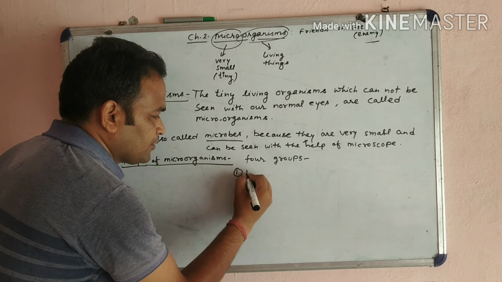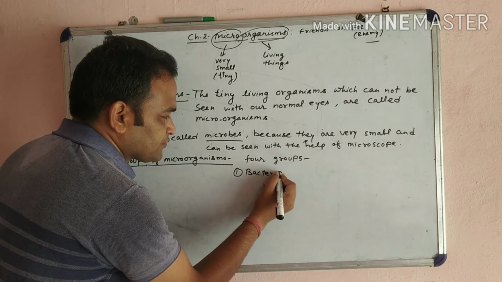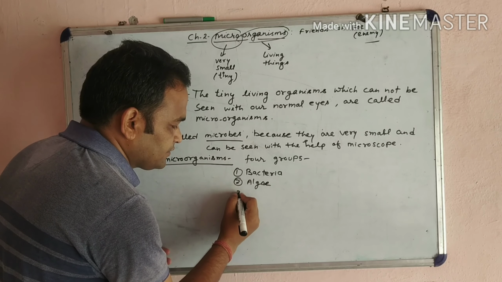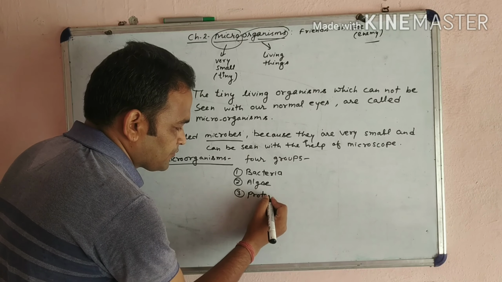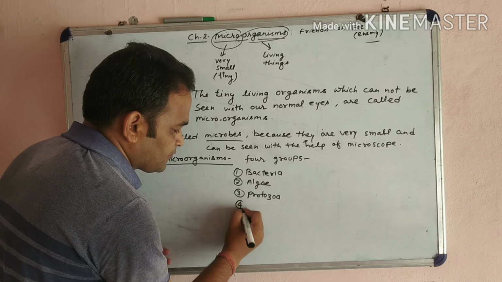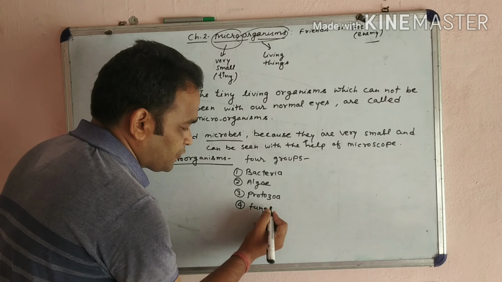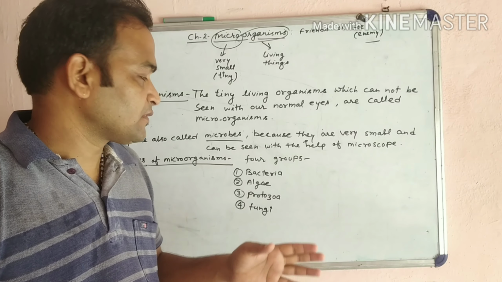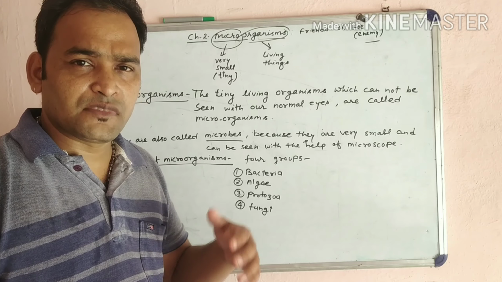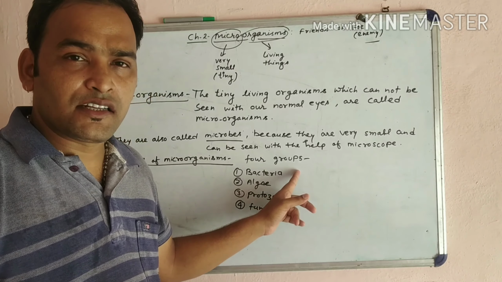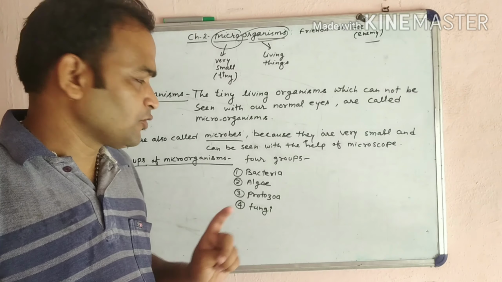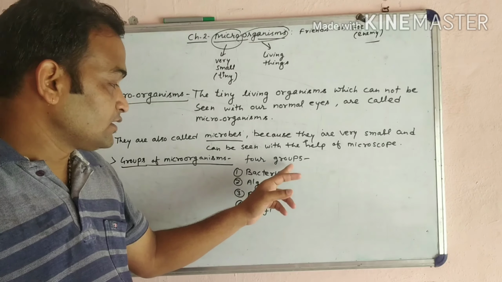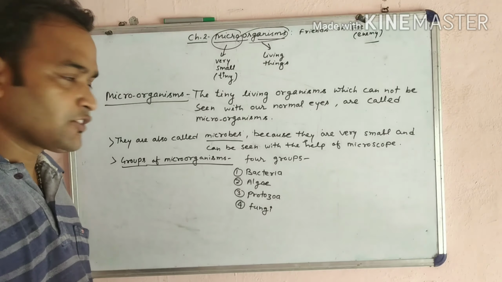These are number 1 bacteria, algae, protozoa and fungi. All the microorganisms are not similar in nature. Some have different properties, different characteristics. So they are classified into 4 major groups. What are these groups? These are bacteria, algae, protozoa and fungi. What are the basic differences between them? We will talk about it.